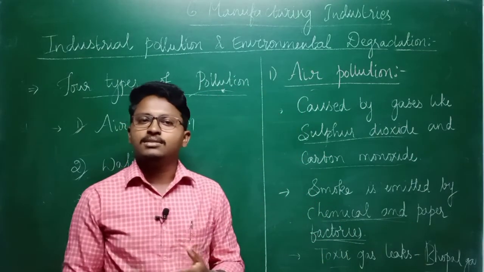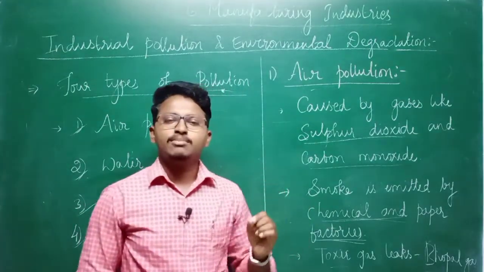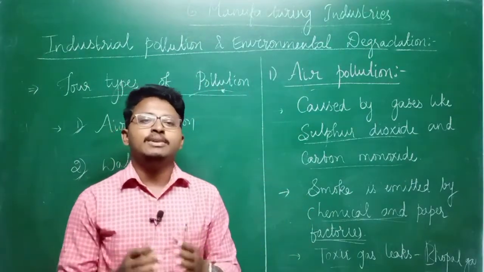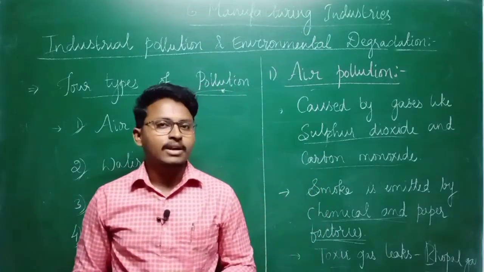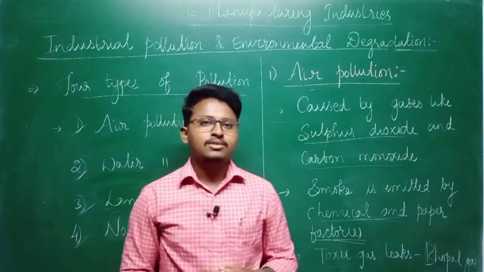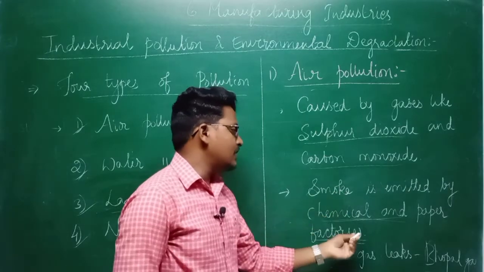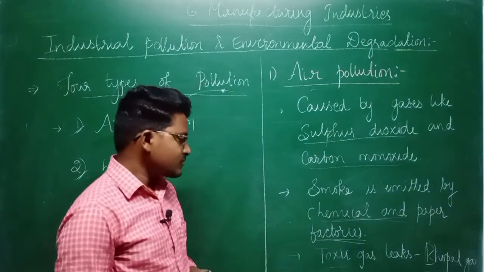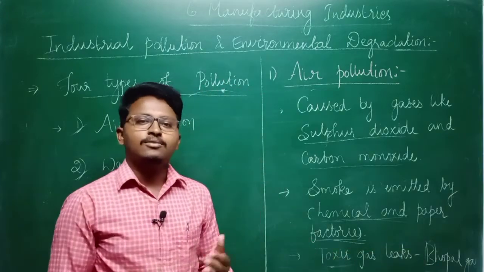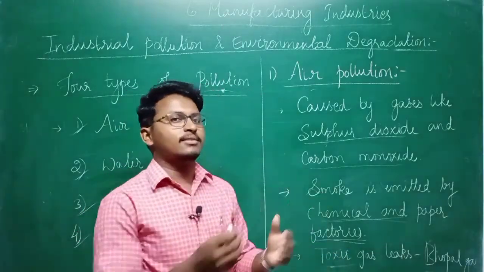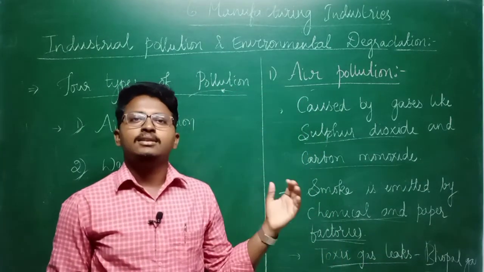If you have ever come across chemical industries or paper factories, you can find a lot of pungent smell coming around these factories, which means they are generating smoke which is very dangerous to the environment, humans, as well as animals. So the main cause of air pollution is chemical and paper factories. And what can also happen with chemical factories is that sometimes toxic gases might leak from them.